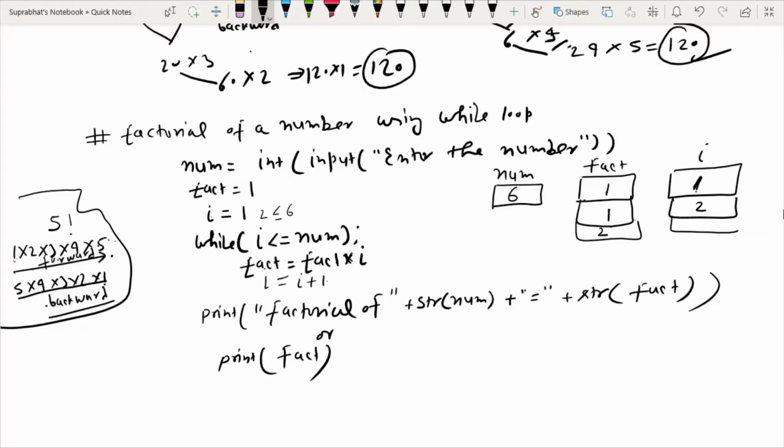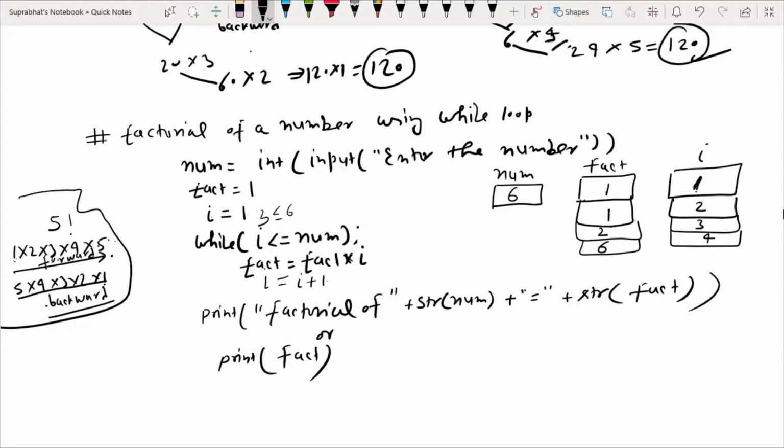Now I becomes 3. Again it will go in the loop, again check 3 is less than or equal to 6, condition true. Again fact equals fact into I, the previous value of fact is 2 and the value of I is 3, so 2 into 3 is 6, then fact equals 6, and increment of I equals I plus 1, so I becomes 4.